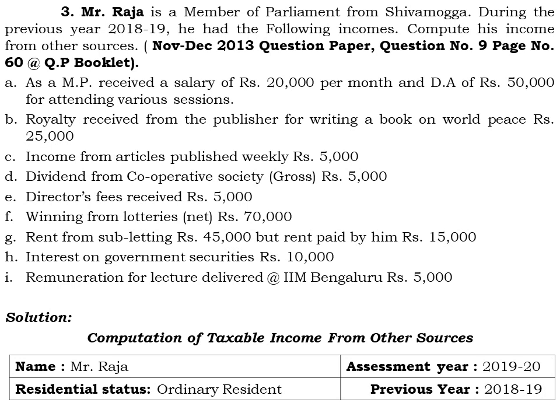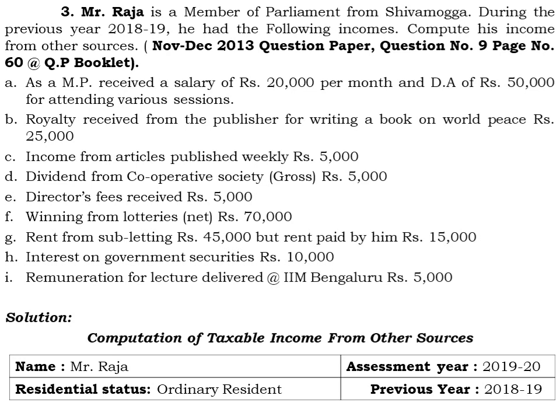Next one, interest on government securities, rupees 10,000. Again here they have not mentioned whether it is tax free government security or less tax government security, so we have to assume that it is an interest on government securities which is taxable under the head income from other sources, of rupees 10,000. And last one, remuneration for lecture delivered at Indian Institute of Management, Bengaluru, rupees 5,000.